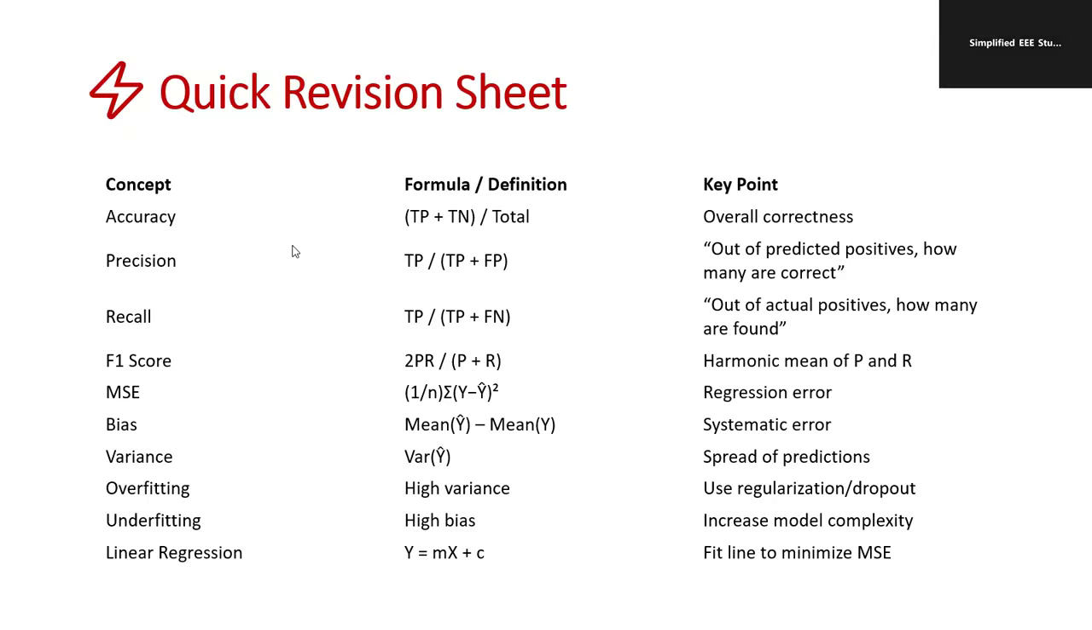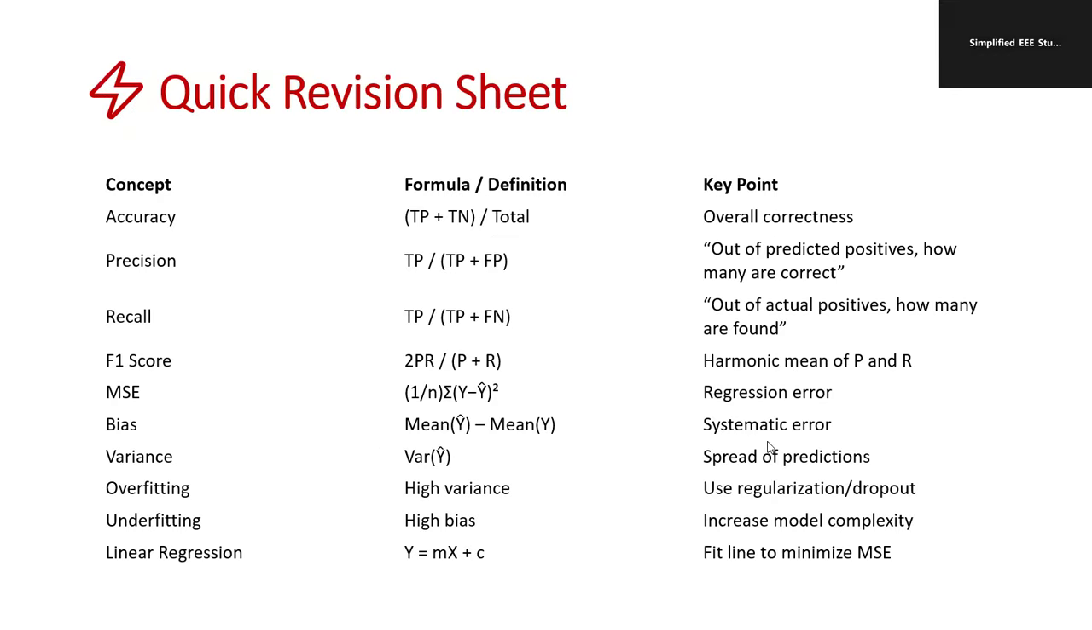So in summary, accuracy calculation: TP plus TN by total, overall correctness. Precision is nothing but true positive by true positive plus false positive. These equations are most important. Kindly remember this equation. Recall is nothing but TP by TP plus false negative. One or other questions you can expect based on this. Equation for F1 score: it follows the harmonic mean of P and R. Similarly, the formula of MSE, it's a regression error.